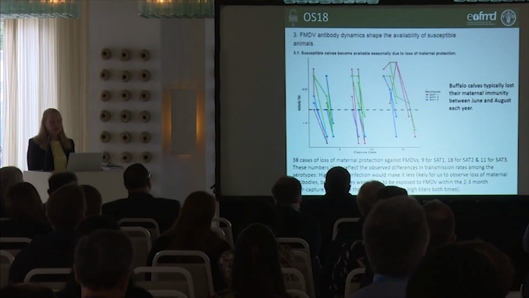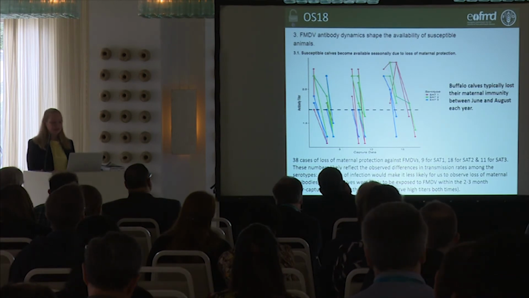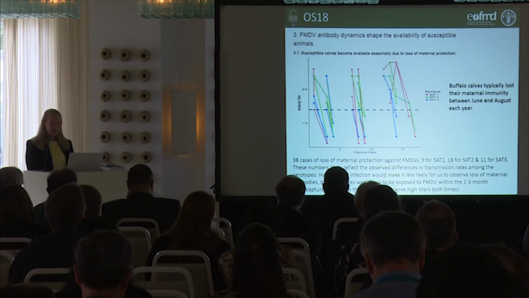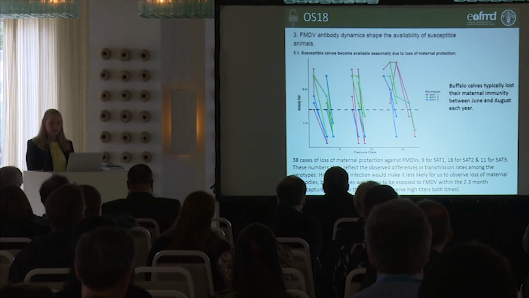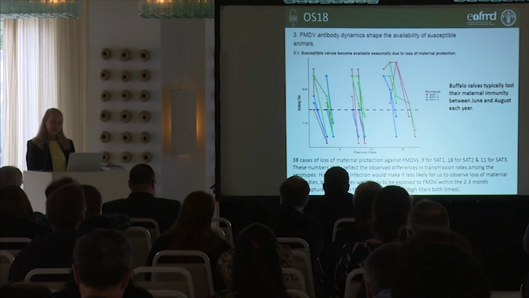Again, we also looked at how calves lose their maternal antibodies, and we found that in most of the cases, we could not detect this loss for SAT1. It is most likely because of the high force of infection of SAT1 within this herd that we could not look at this loss of maternal antibodies, because our period of 2 to 3 months of intercapture intervals was too close to actually detect that loss.